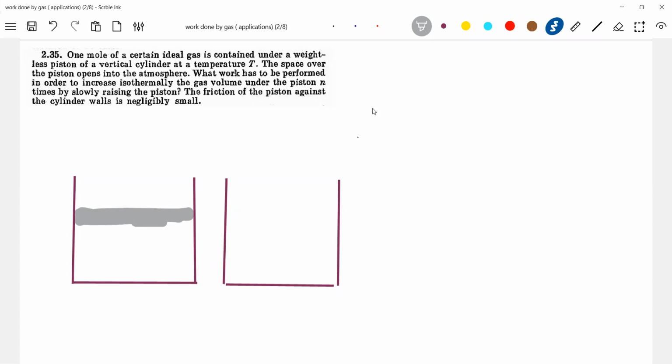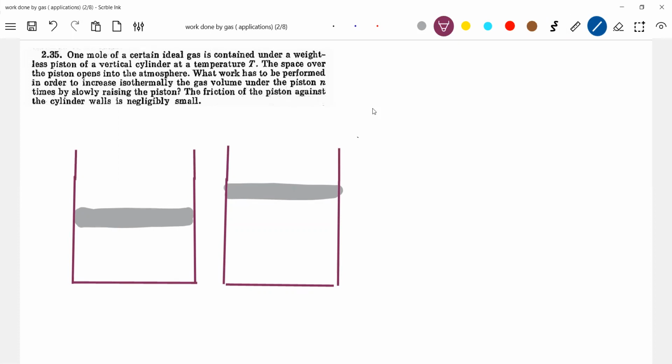This is the piston. Okay, some rough diagram I have put.